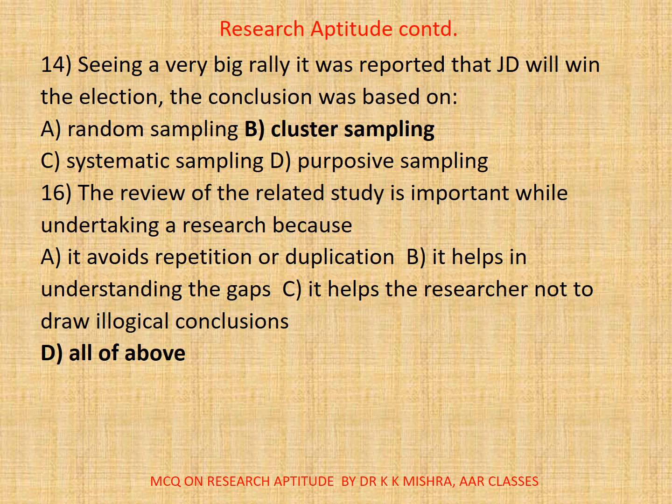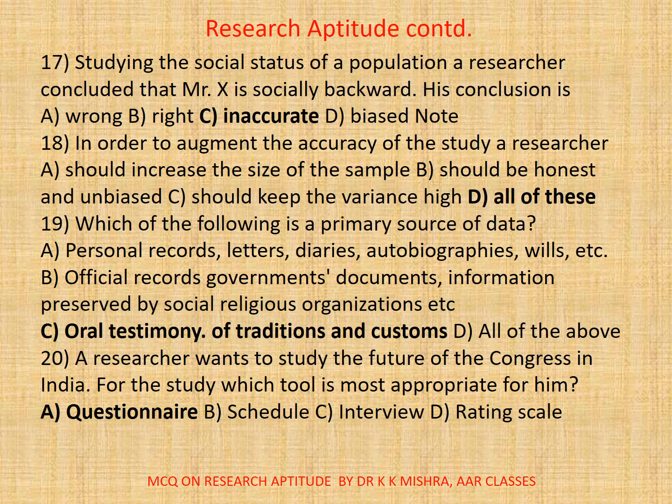All. Studying the social status of a population, a researcher concluded that Mr. X is socially backward. His conclusion is A. Wrong, B. Right, C. Inaccurate, D. Biased. Correct option is C. Inaccurate. 18. In order to augment the accuracy of the study, a researcher A. should increase the size of the sample, B. should be honest and unbiased, C. should keep the variance high, D. All. Correct option is D.